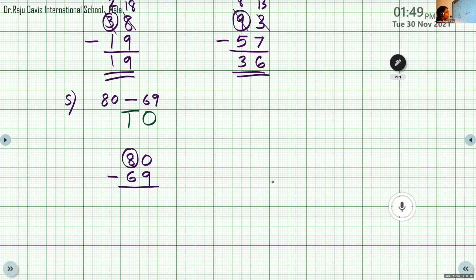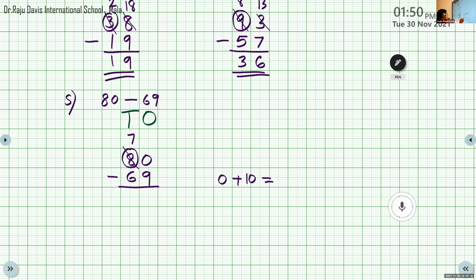0 plus 10. When we add 0 to a number, we get the same number, 10 itself. So 0 will become 10. Now we can continue the subtraction. 10 minus 9. What is the answer, Megadarsh? 10 minus 9, 1.